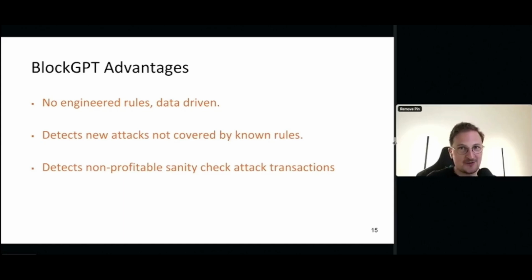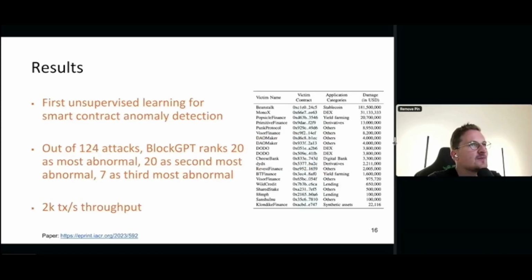I have no idea why they would do that, but it did happen. So it's just interesting that BlockGPT can find the structure of some of these attack transactions as being abnormal, not only the amounts that are being transferred. So the results that we have are the following.